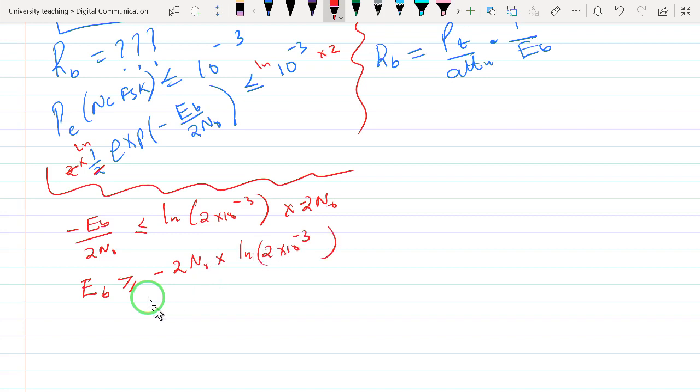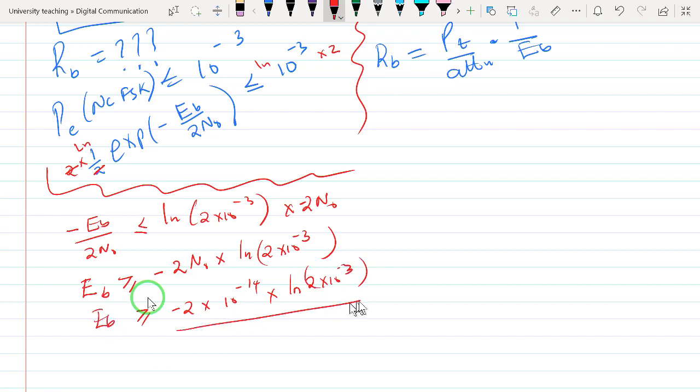So we know what N naught is. We are saying that this should be bigger than minus 2 times 10 to the power minus 14 times natural log of 2 times 10 to the power minus 3. That should be our EB.